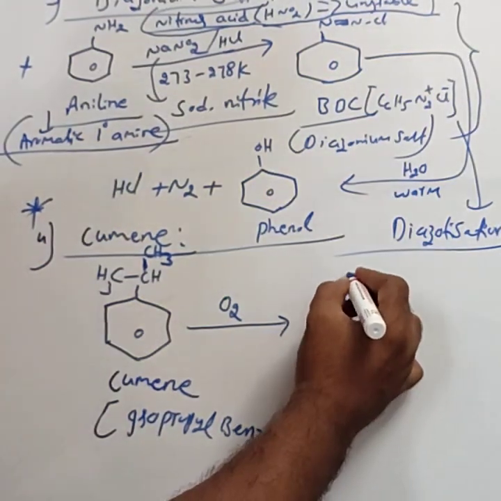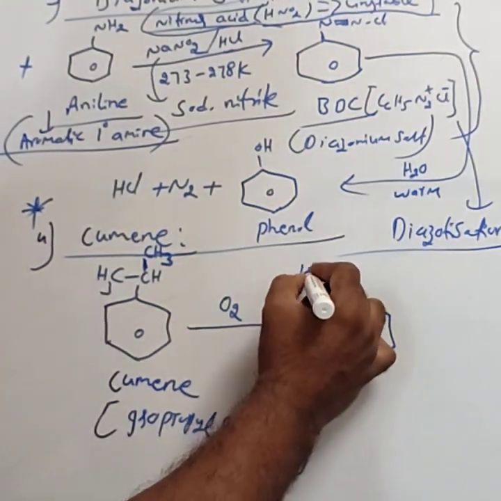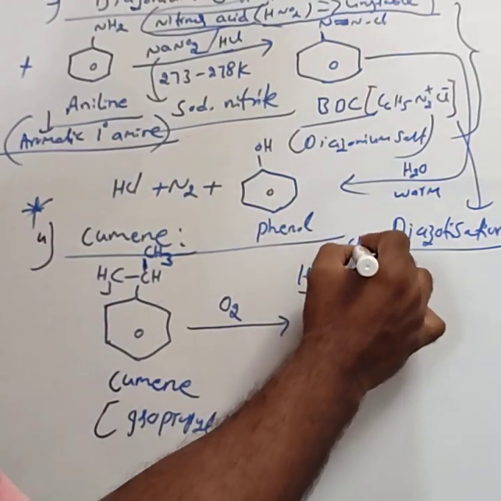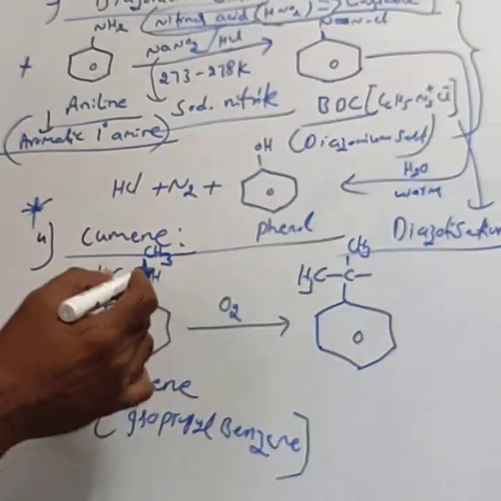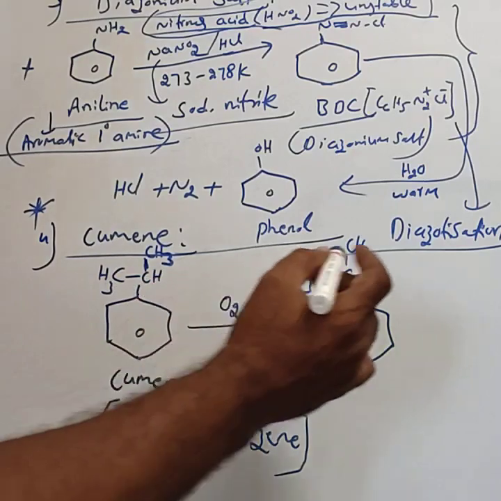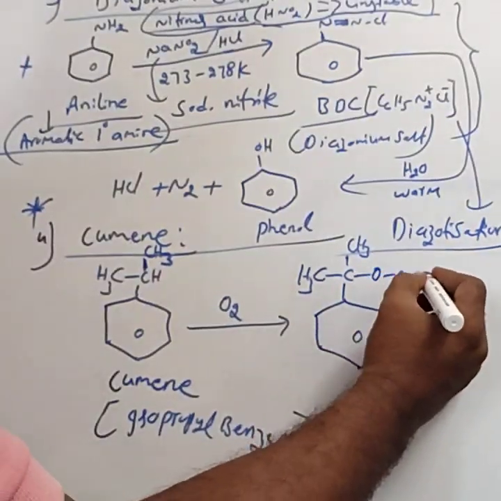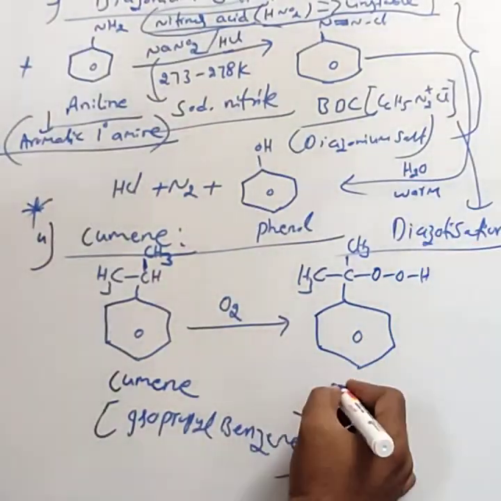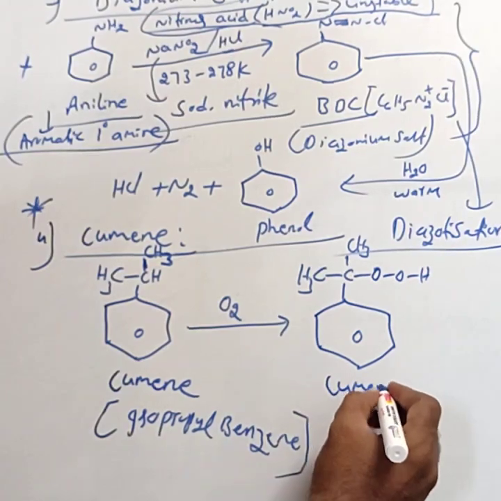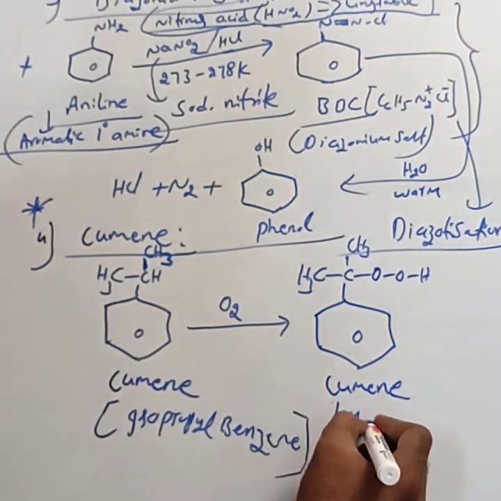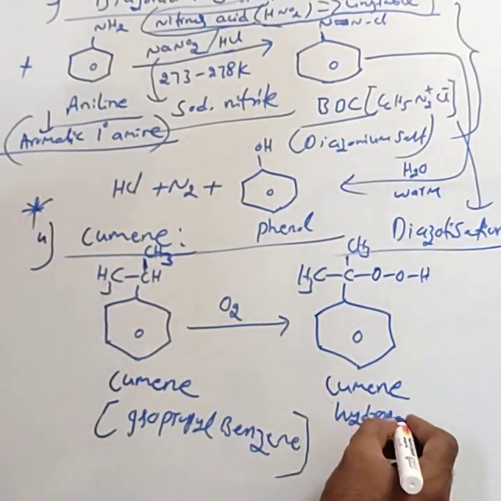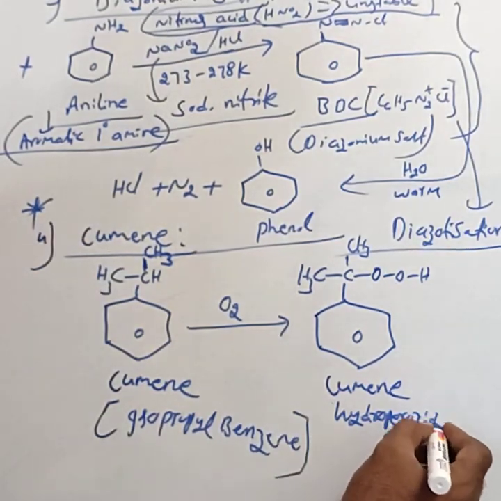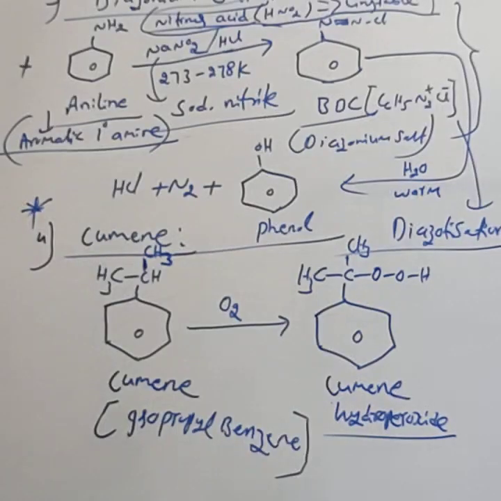The product here is the same up to CH3, no change. This CH3 remains the same. Between this C and H, O2 gets added, giving O-O-H. This is called cumene hydroperoxide. This is the first point.